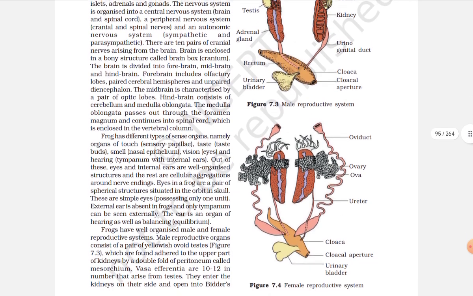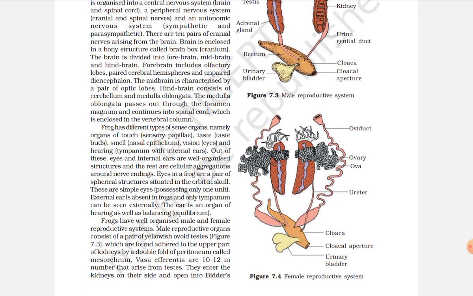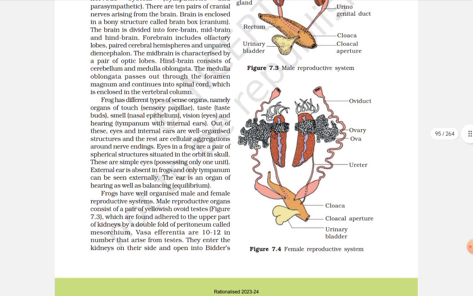There are 10 pairs of cranial nerves arising from the brain. The brain is enclosed in a bony structure called the brain box, cranium. The brain is divided into forebrain, midbrain, and hindbrain. Forebrain includes olfactory lobes, paired cerebral hemispheres, and unpaired diencephalon. The midbrain is characterized by a pair of optic lobes. Hindbrain consists of cerebellum and medulla oblongata. The medulla oblongata passes out through the foramen magnum and continues into the spinal cord, which is enclosed in the vertebral column.